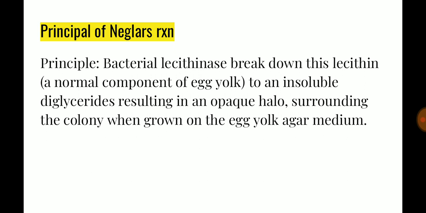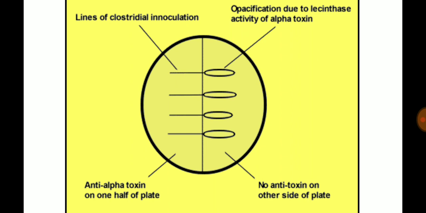Now streaking is done, and you can see four streaks in this example, but half of this agar with egg yolk has an anti-alpha toxin